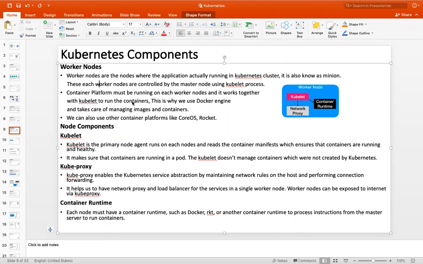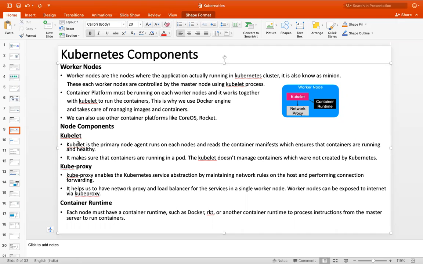So we should have a containerization software in this machine, like Docker. As I told, Kubernetes supports not only Docker, it supports CoreOS, Rocket, and other containerization software. So in a Kubernetes worker machine, we have these components: kubelet and kube proxy.